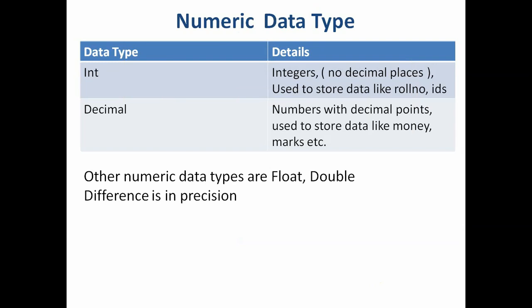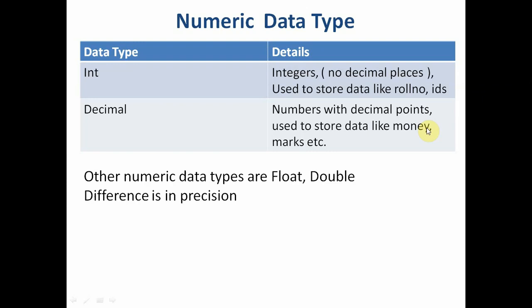Numeric data types are int and decimal. There are various others like float and double, but we will be using int and decimal. Int is used to store numbers without decimal places, like roll numbers or IDs. Decimal is used if you want to store numbers with decimal points, like 10.5.